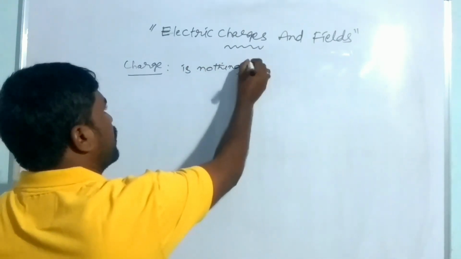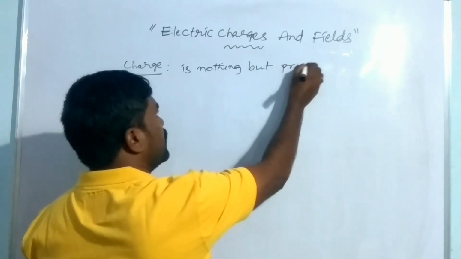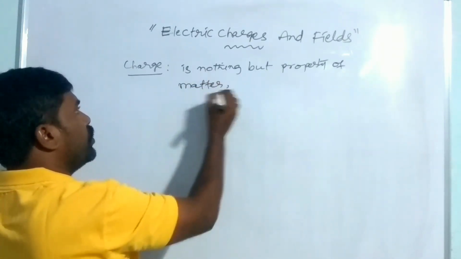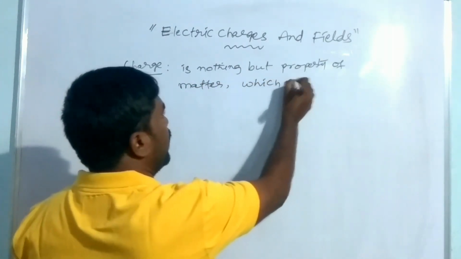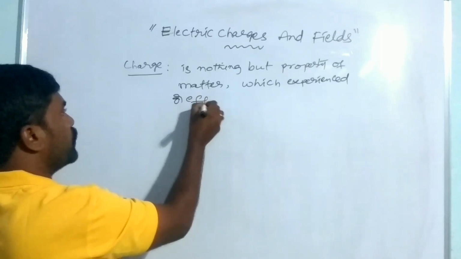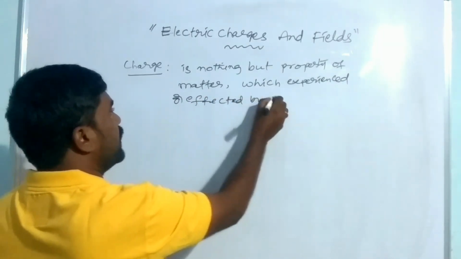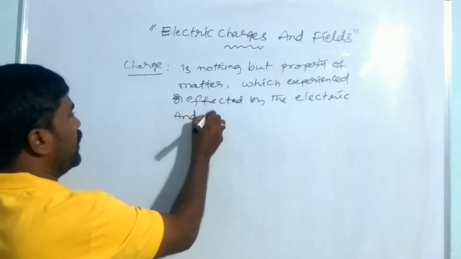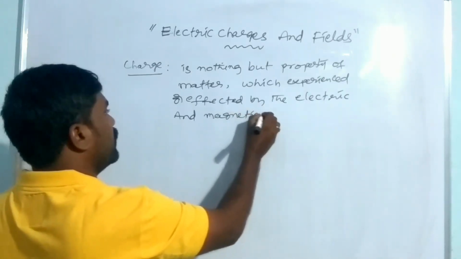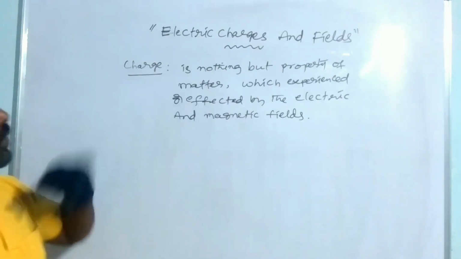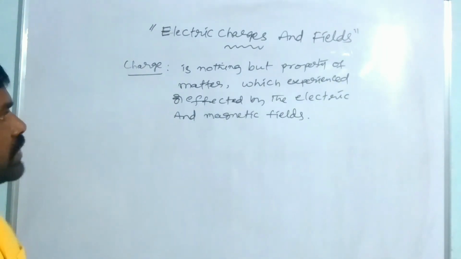Charge is nothing but a property of matter which experiences or is affected by electric and magnetic fields. So this is the charge.